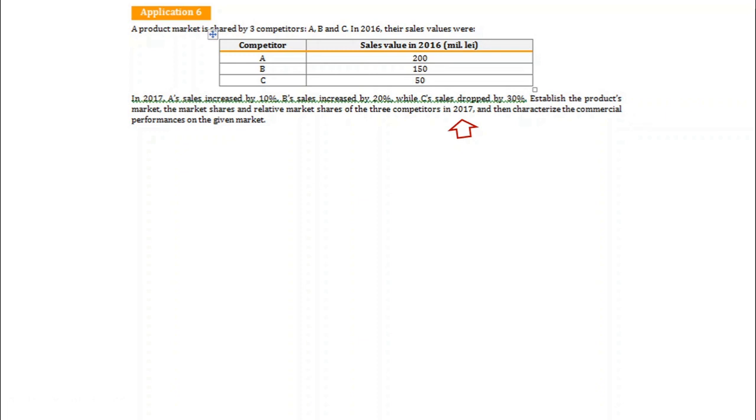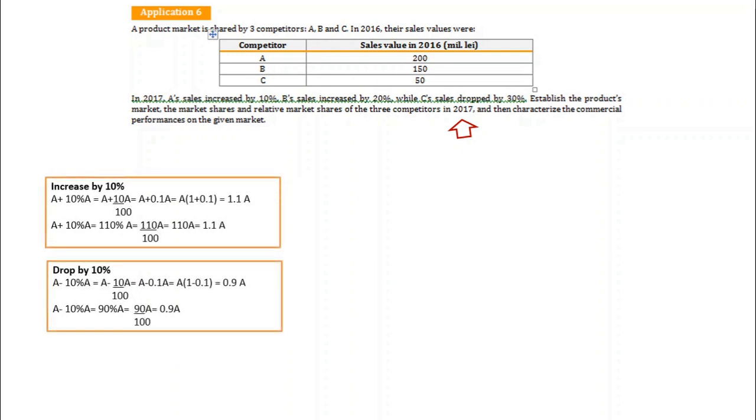In order to compute the indicators requested for year 2017, we need the sales in year 2017. Is it difficult to obtain those sales? Actually, no. We have the sales in year 2016 and we know how they modify in the next year. For those who do not remember how to increase or decrease a value in percent, I have inserted here a brief recap.